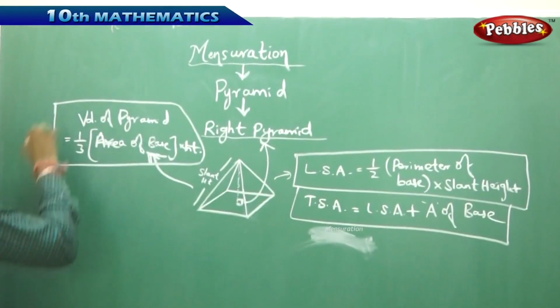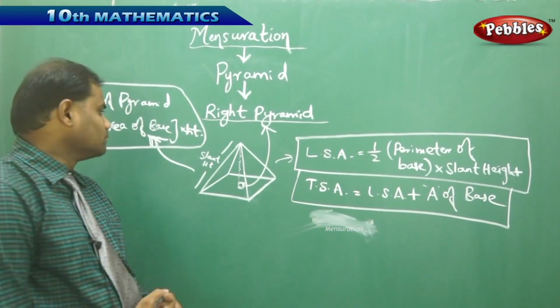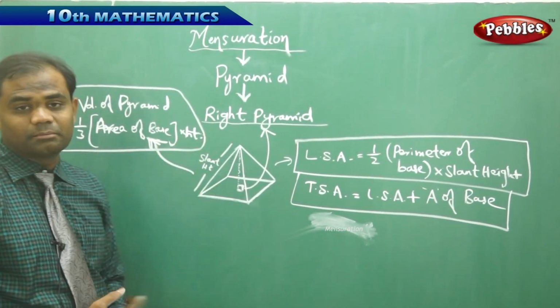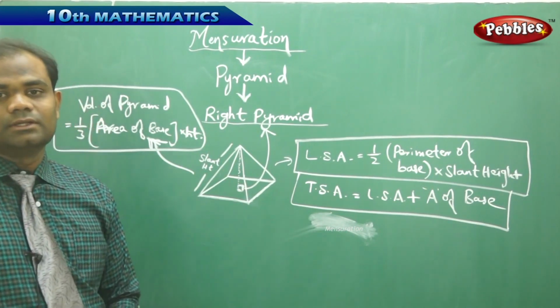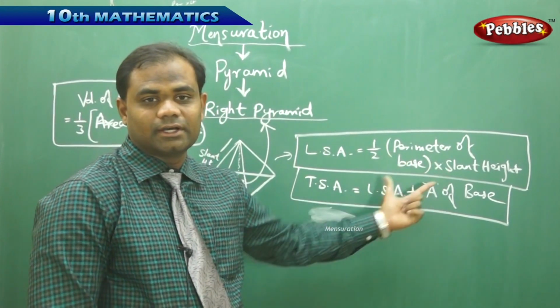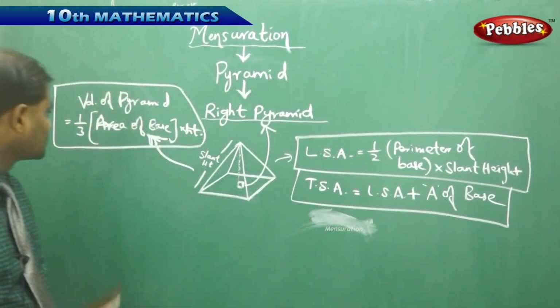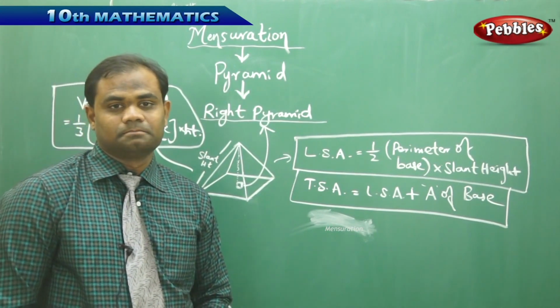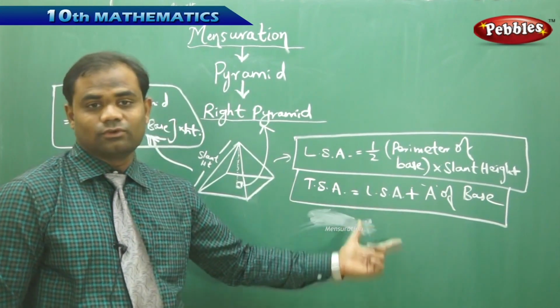So this is the volume of the pyramid, which is 1/3 of area of base into height of the pyramid, which gives me the volume of the pyramid. The lateral surface area, the total surface area, and the volume of the right pyramid, we get through these formulae.